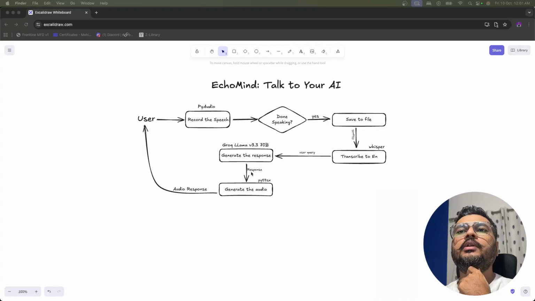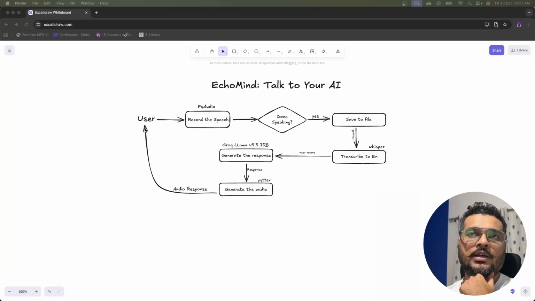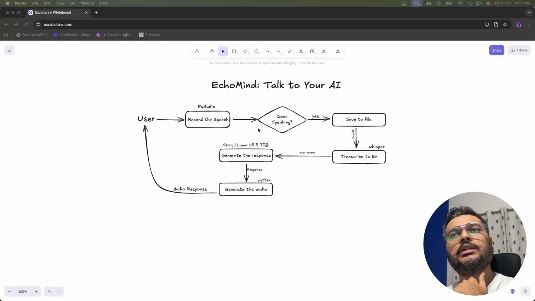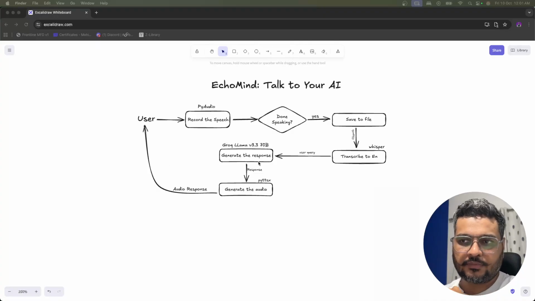So what we'll be doing is converting that text to speech. And once that text to speech is done, then that speech is actually played for the user, right? And again, the next loop starts where it waits for you to speak something. You will see this thing happening in a loop, unless you say that you want to exit the conversation, or you show a negative signal towards the conversation, right? In that case, you will be exiting the application.